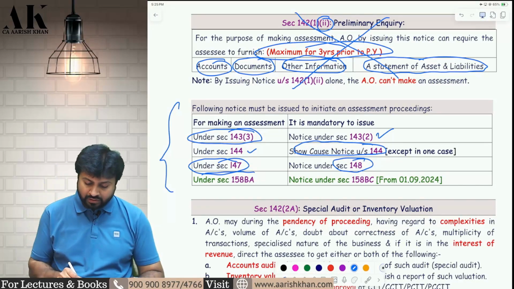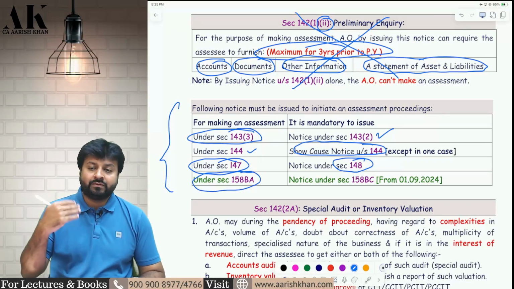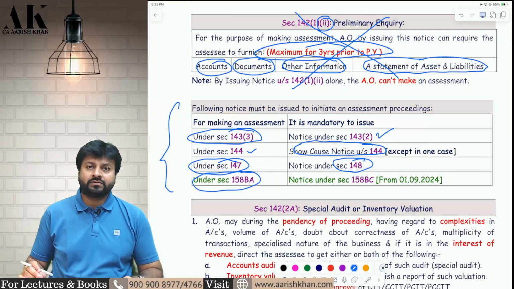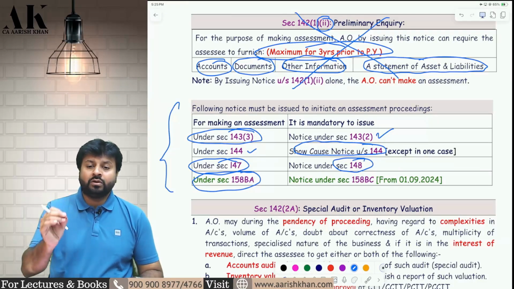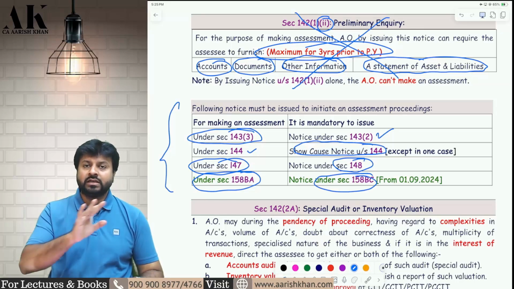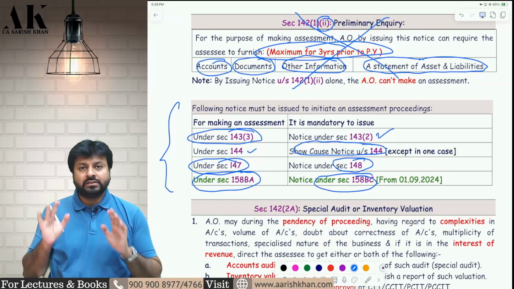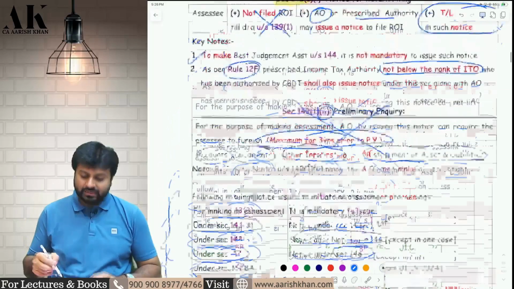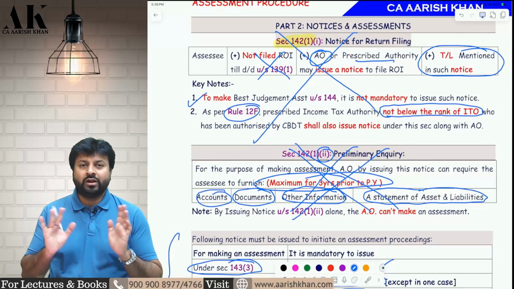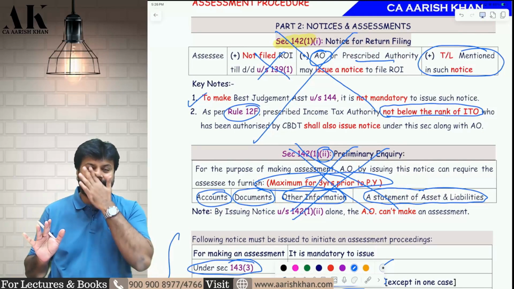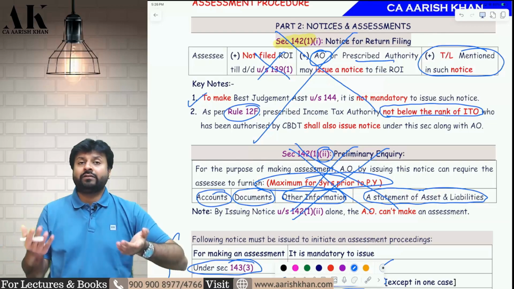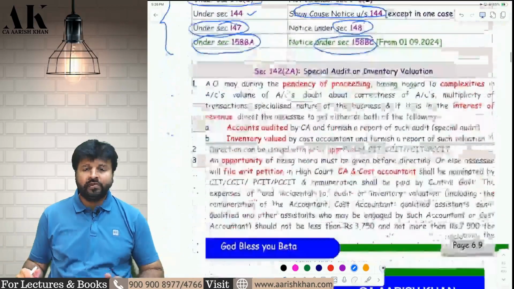Fourth, if the AO wants to do a new assessment which is applicable from 1st September 2024, which is called a block assessment in case of search and seizure, then the AO has to issue a notice under 158BC. Without sending this notice, the AO cannot do a block assessment. Therefore, the moral of the story is that with the help of a notice under 142(1), clause 1 or clause 2, you cannot initiate any assessment proceeding. For assessment proceedings, there are separate sections which you have to comply with. Okay, I hope it is clear to all of you.